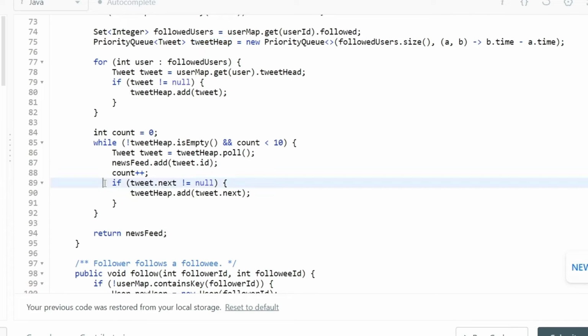And then we simply check that if we find that the count is 10, then we can simply get out of the loop. If that is not the case, and if the tweet.next is not equal to null, we will simply add that value to our tweet heap as well. And that's it. In the end, we can simply return the newsfeed.